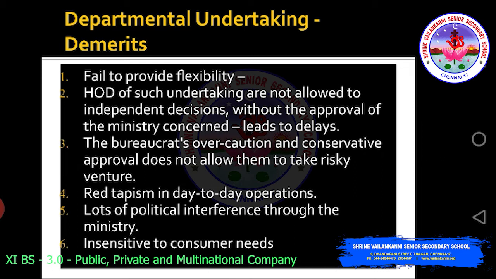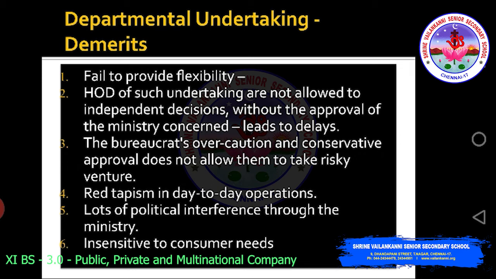They cannot decide on their own. For each and everything, they have to get approval from the ministry, from the government of India. Without the approval of the ministry concerned, it leads to delay. So the first disadvantage is there is no flexibility.